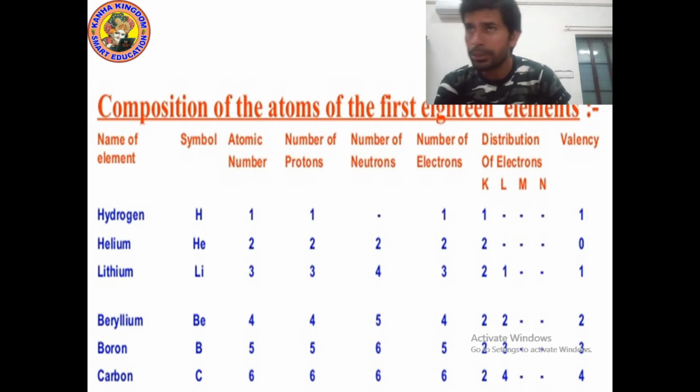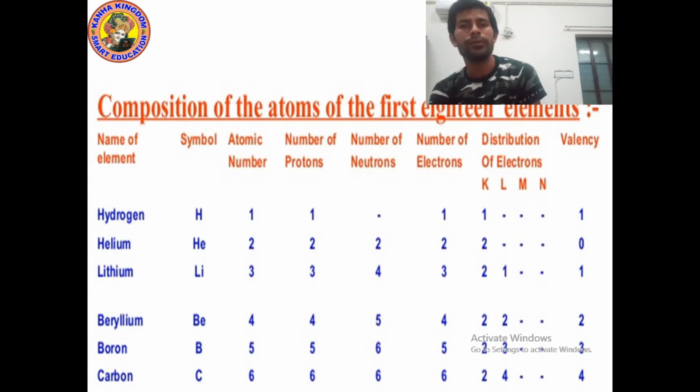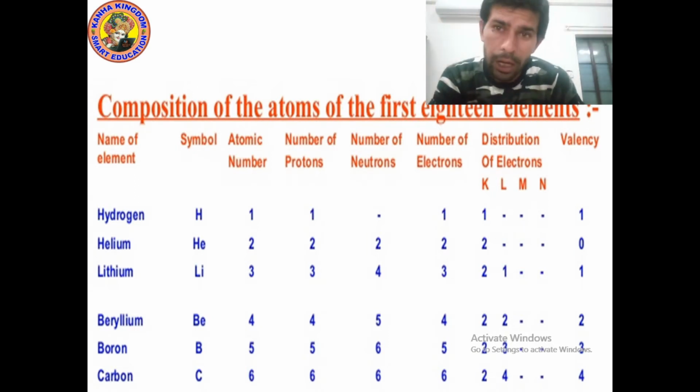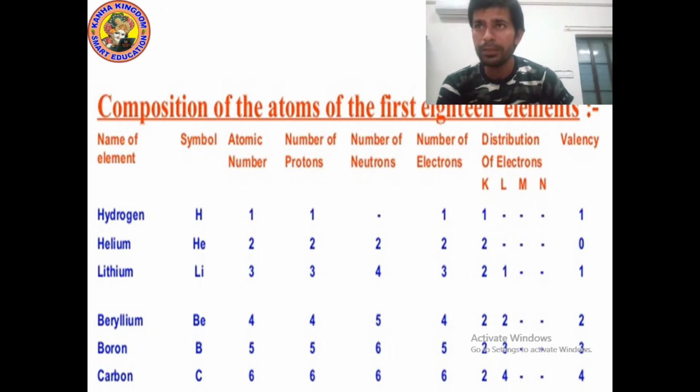Now let's talk about the distribution of electrons. Lithium has 3 electrons. In the first shell, the K shell, how many electrons can we fill? We can fill a maximum of 2, so we will write 2 in the K shell. Now how many electrons are remaining? 1. This 1 electron will go in the L shell, so in the L shell we will write 1. The maximum electrons we can fill in the L shell is 8.